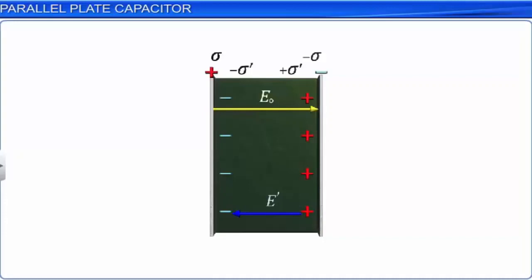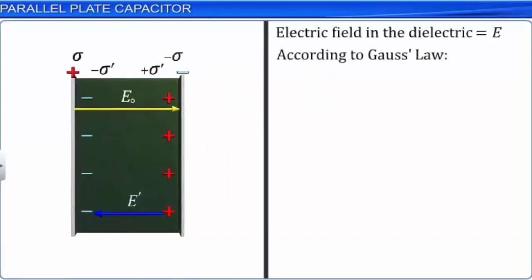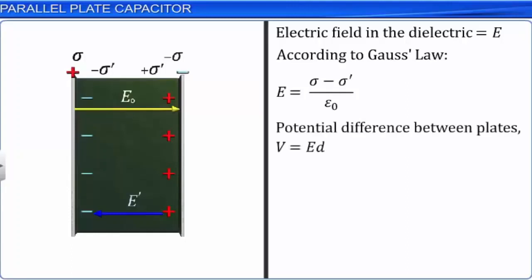Then, according to Gauss' law, the electric field strength E in the dielectric will be E equal to (sigma minus sigma dash) by epsilon naught, which is less than the magnitude of E naught. The potential difference between the plates, V, is equal to E d, which now becomes V equal to (sigma minus sigma dash) into d by epsilon naught, and hence V is less than V naught.